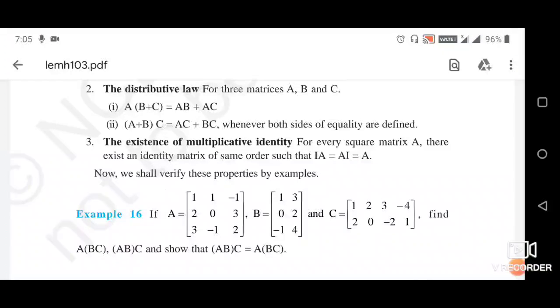The next one is the existence of multiplicative identity.